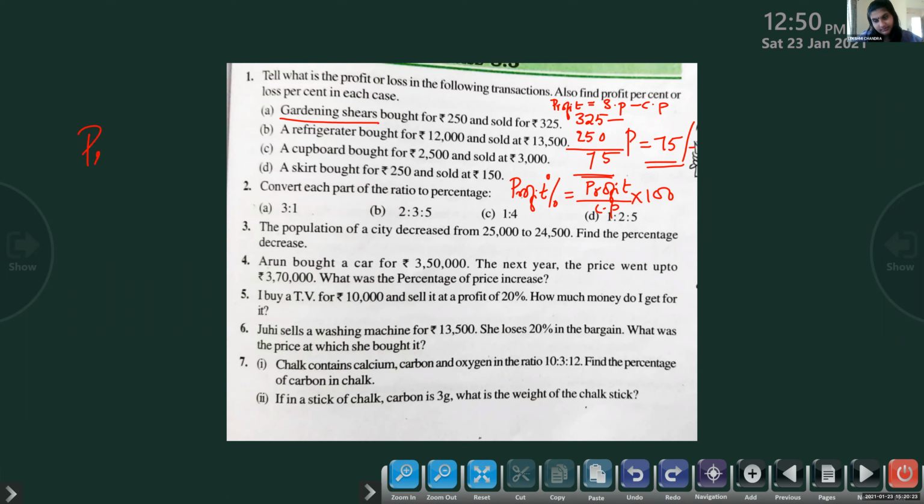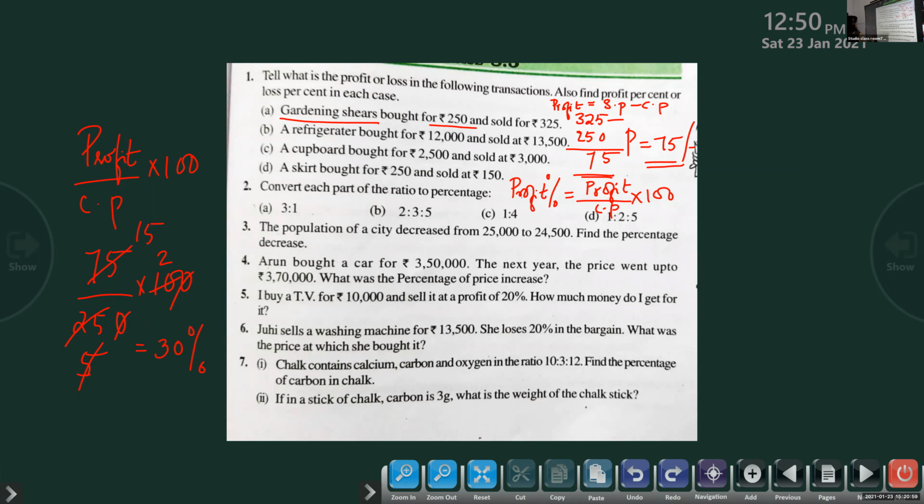Profit by CP into 100. What is the profit? 75. 75 by cost price. What is the cost price? 250, into 100. Okay, we can cancel the 0s. Then 25: 5 5s are 25, 5 2s are 10. Then with 5, we can cancel the 75, isn't it? So what is that? 15. So 15 into 2, 30. 30%. Answer.